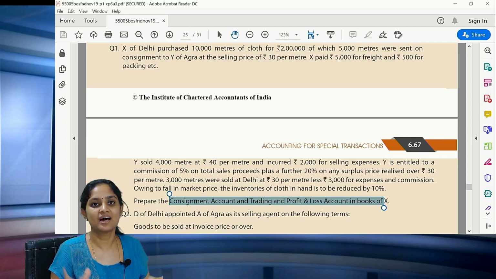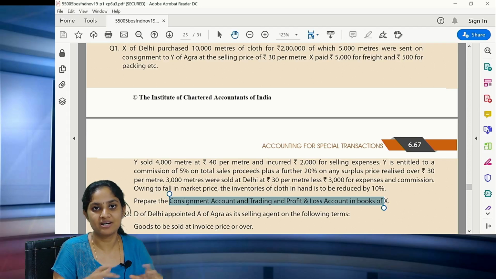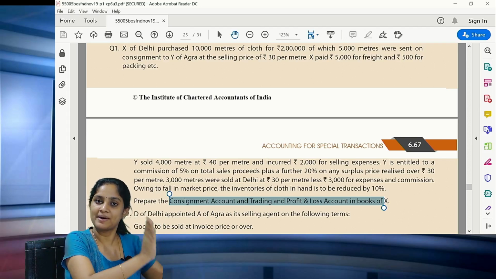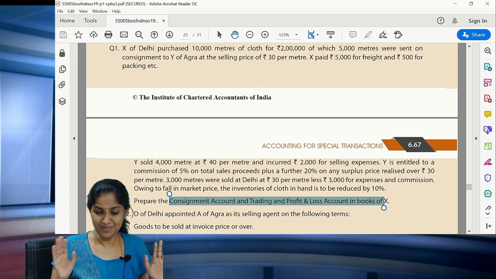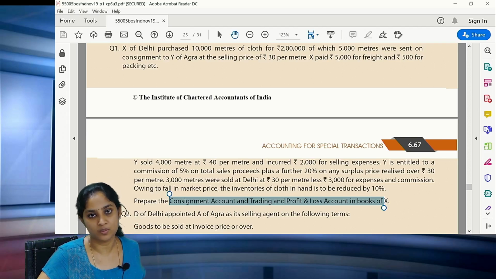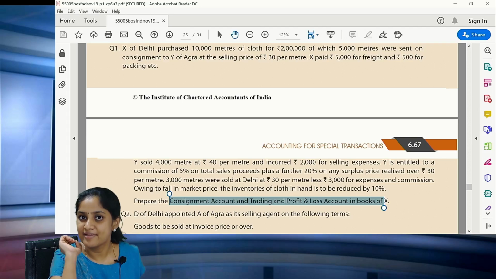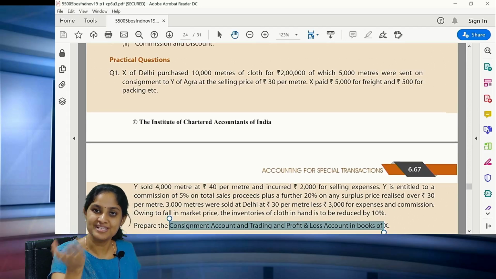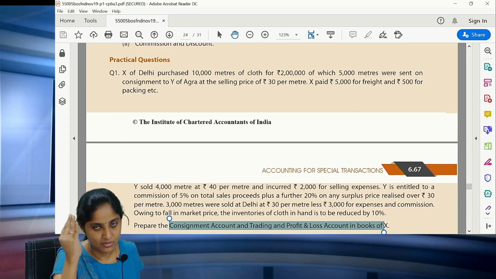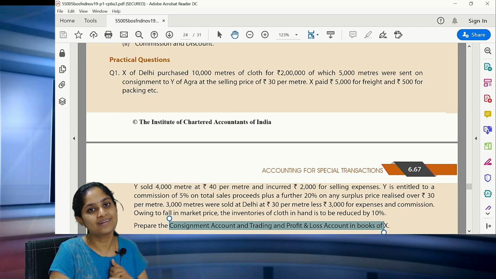It is the general trading account. For the consignor there will be a general trading and P&L. So apart from preparing the consignment account, which is one part, you should also prepare the trading account. That is the only difference in this particular question. Rest everything is the same. Now we are going to read what is going to happen. First we are going to prepare the consignment account and then the trading account.